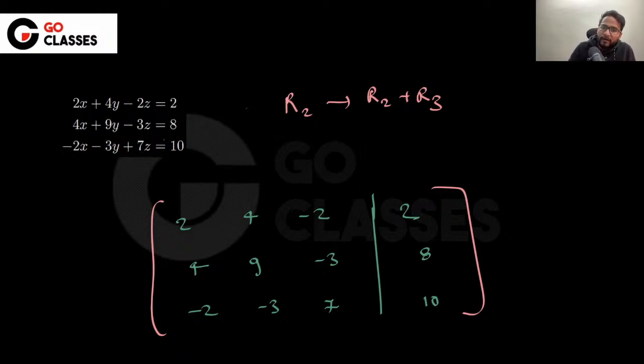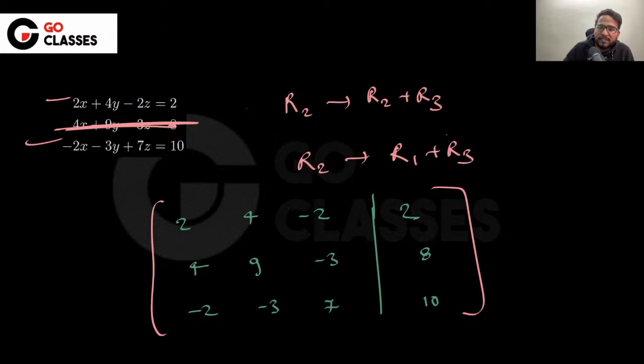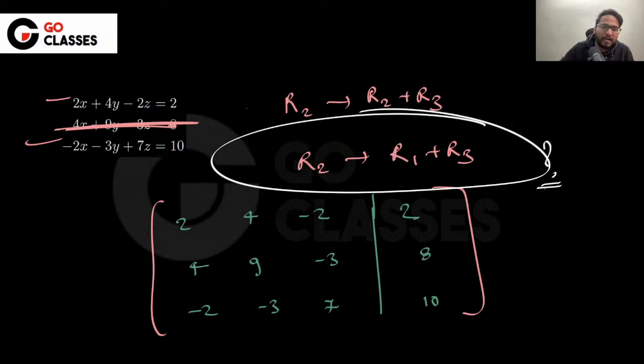Now tell me, are you allowed to replace this by the sum of these two? Which means, can you do something like this? R2 gives R1 plus R3. Can you do something like this? Let me know if this is a valid transformation that you can make. Okay. So this is not a valid transformation. Why? You are just removing the given information, which is not at all valid, right?